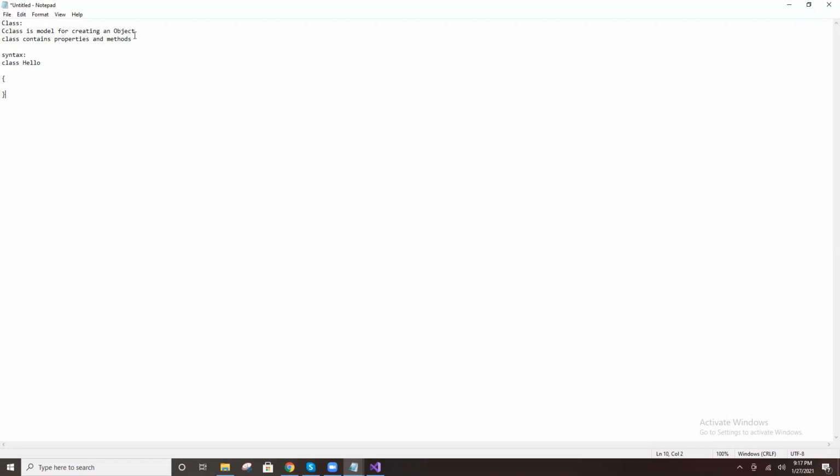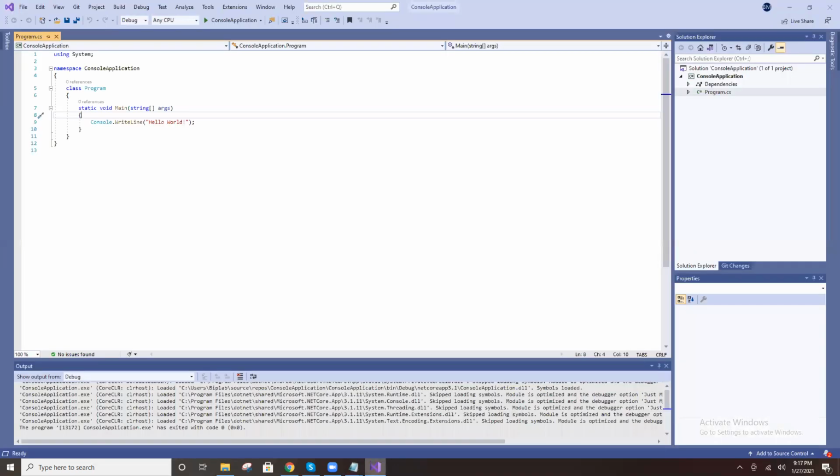What is a class? A class is a model for creating an object. What is an object? I will explain. As of now, a class is a model for creating an object. A class contains properties and methods. How to create a class? Class name, open bracket, close bracket. This is the class. Clear?